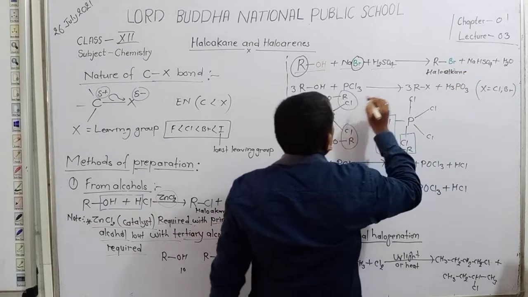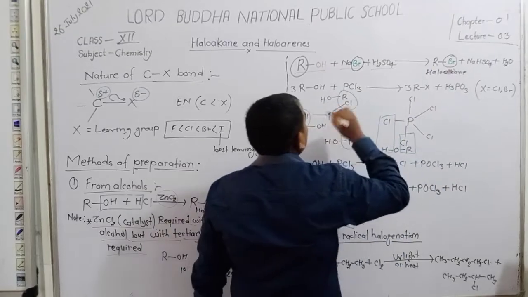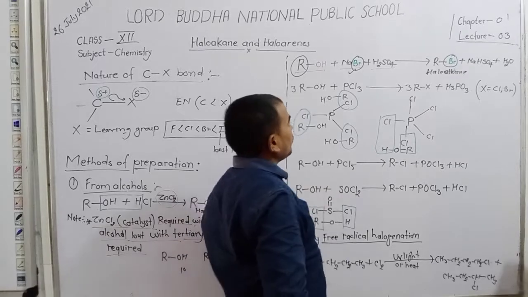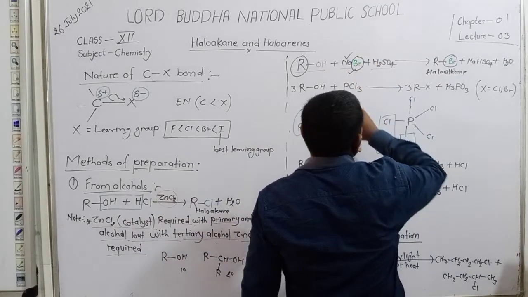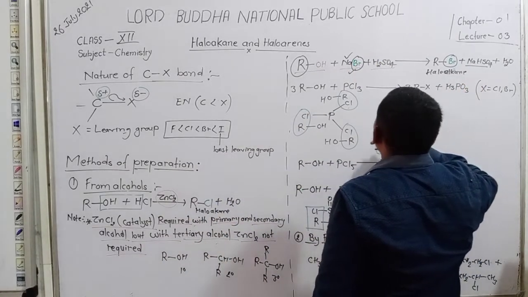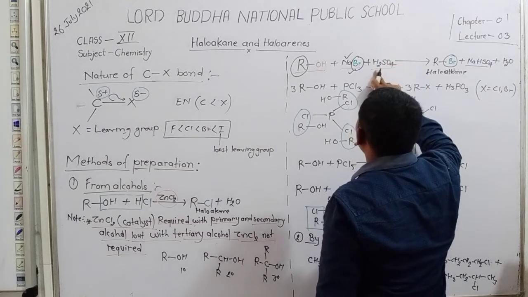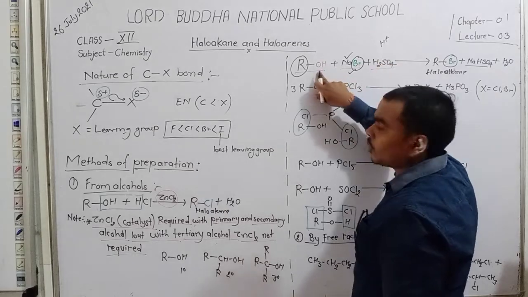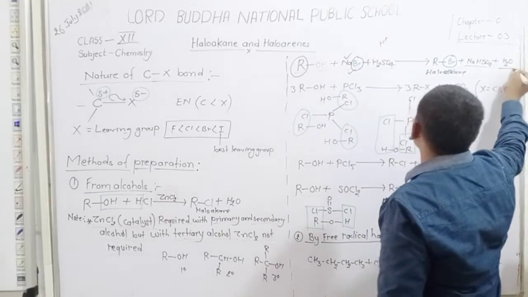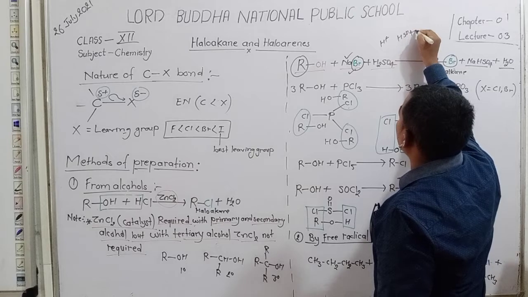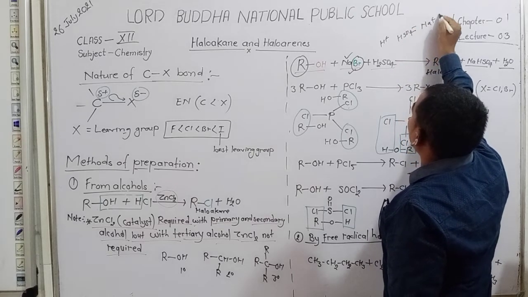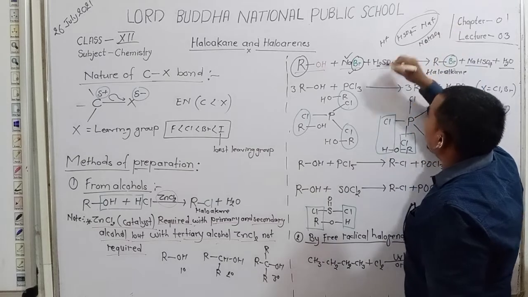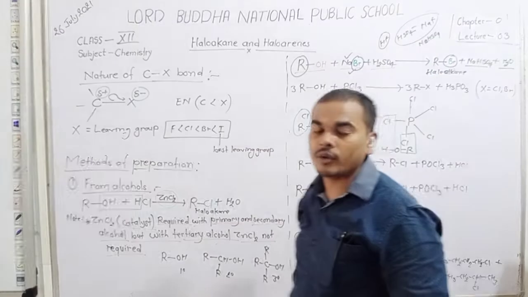Dear student, here the halogen comes from sodium bromide, a metal bromide, and it converts into NaHSO4. The acid loses the H plus, which reacts with the OH and converts into water, and the remaining HSO4 minus reacts with the Na plus and converts into NaHSO4. Okay student, and the H plus reacts with the OH and converts into H2O.